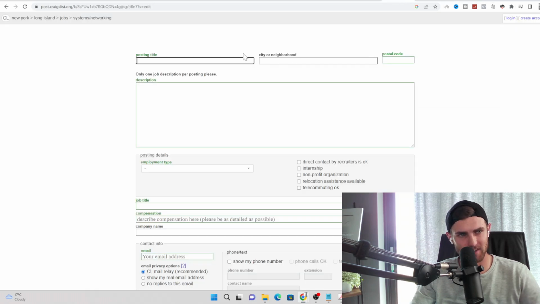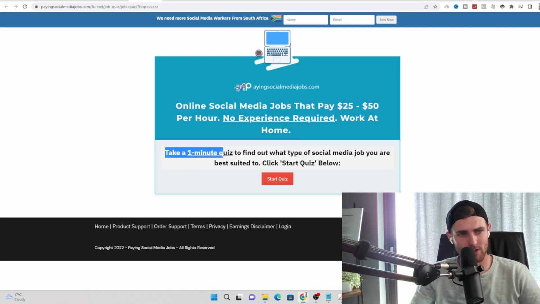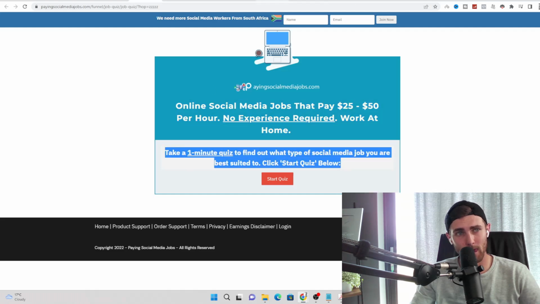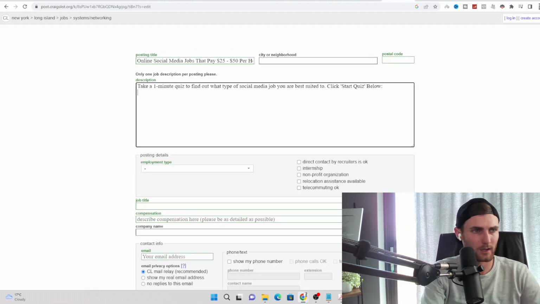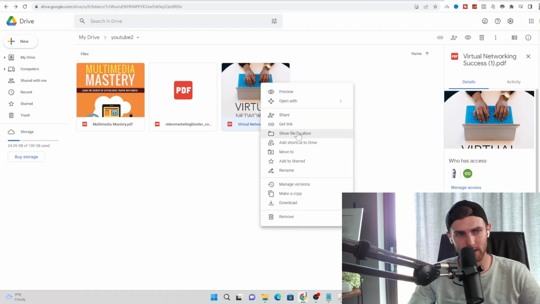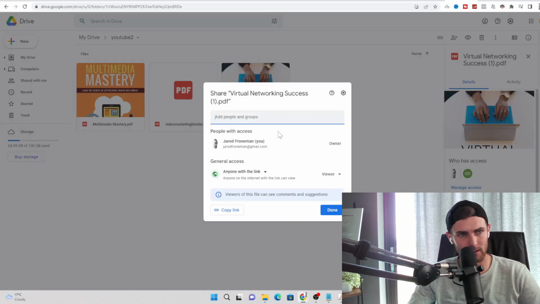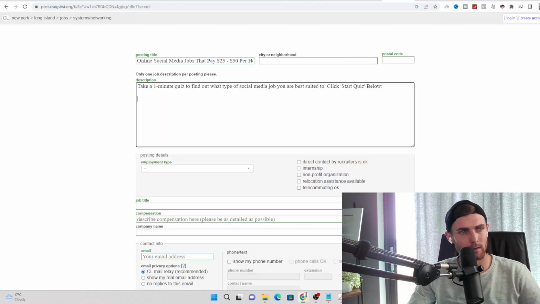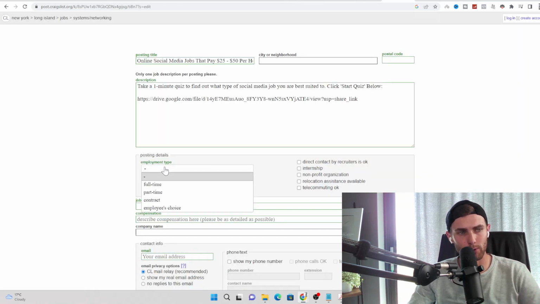You can come back to Craigslist and go and post this over here. For your description, simple. Again, just go and copy this over here. And you want to go and come back to Craigslist, paste this over here. And then you want to go and paste the link of your PDF document. So again, let's just go and get our link, copy link. Paste this over here.